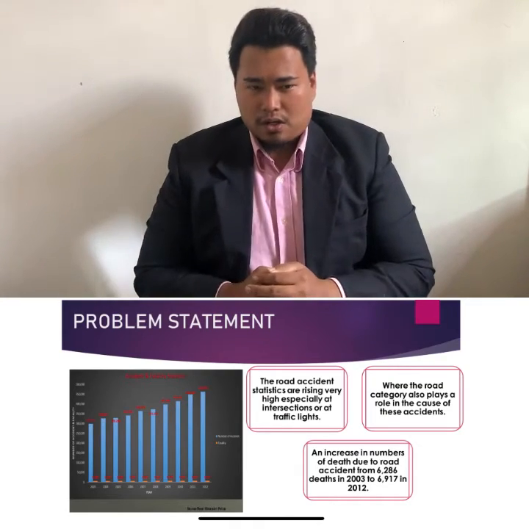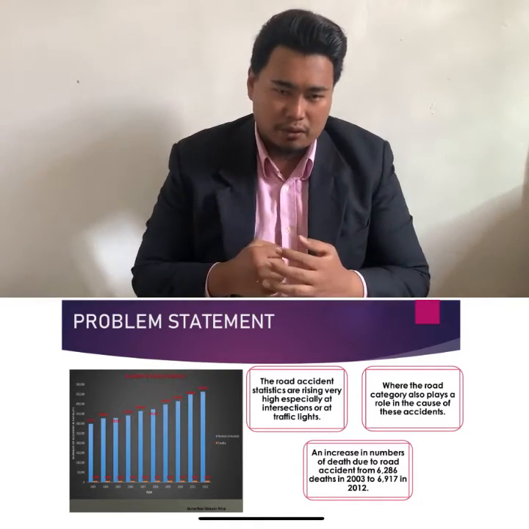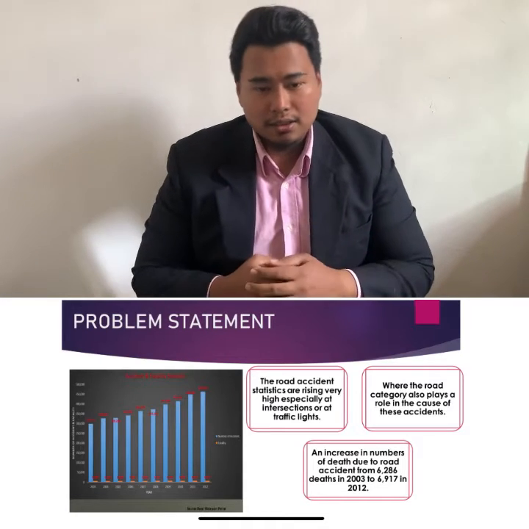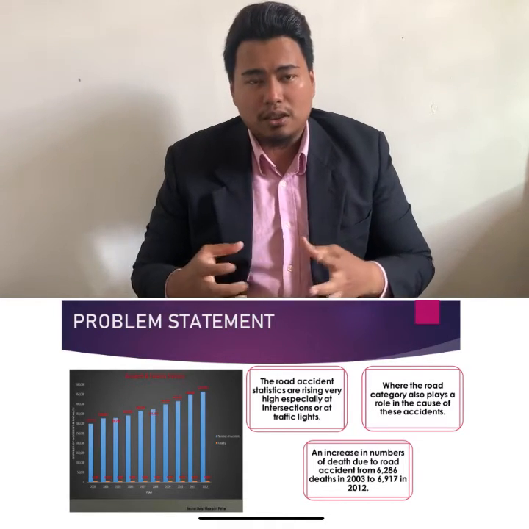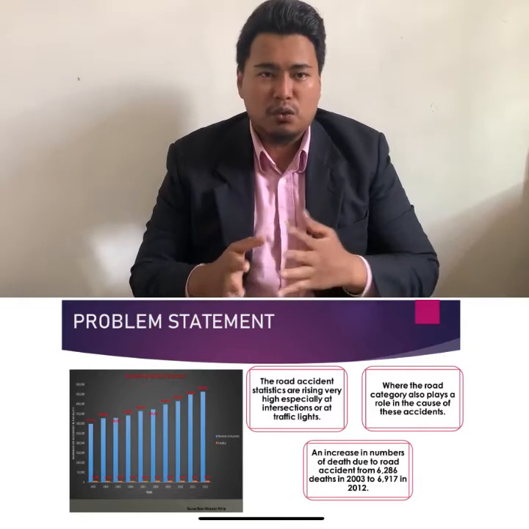So in the problem statement, I found the accidents are more in urban situations.